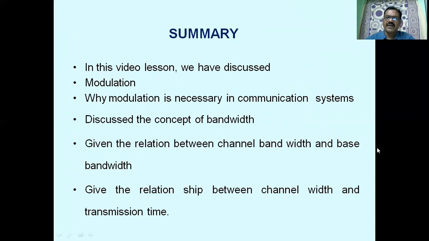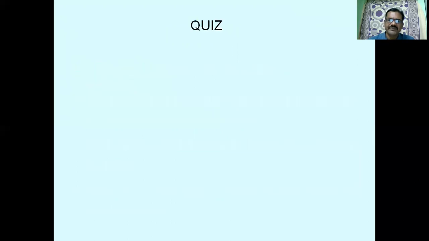So let us summarize what we have discussed now. In this video, we have discussed modulation, and why modulation is necessary in a communication system. We have then discussed the concept of bandwidth, baseband bandwidth, and channel bandwidth. We have also given the relation between channel bandwidth and baseband bandwidth. And we also gave the relation between channel bandwidth and transmission time by making use of Hartley law. And let us solve some quiz questions.